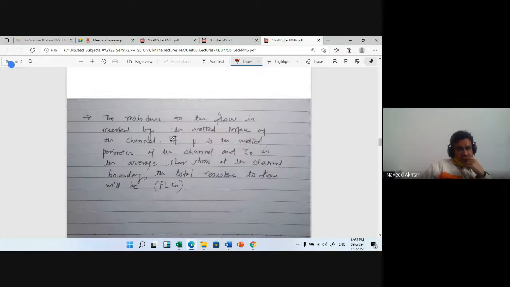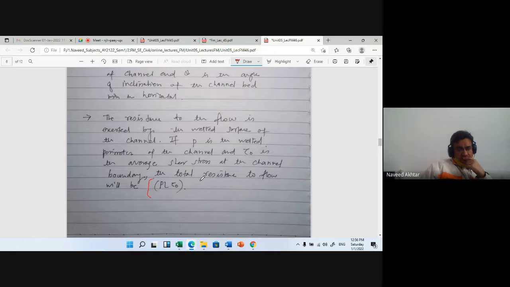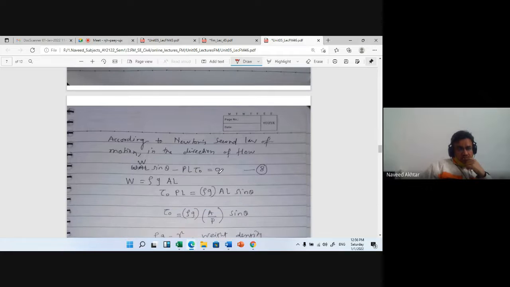P L tau 0 is the total resistance to flow. To put the value, W sin theta is the weight component in the flow direction, and the flow is opposed by the resistance. W sin theta is opposed by the perimeter length P, over the length L between the two sections, and tau 0 is the shear stress.